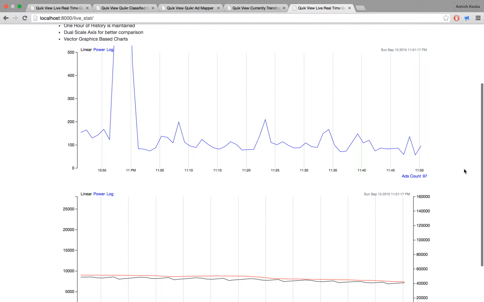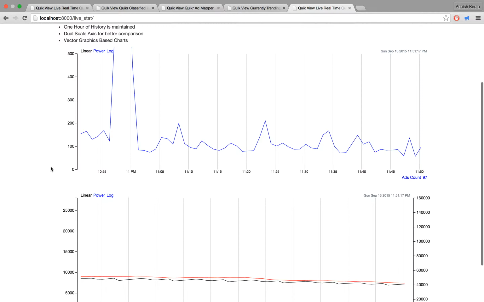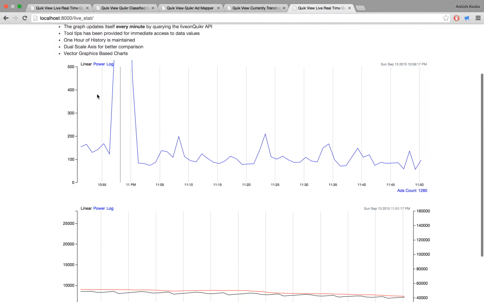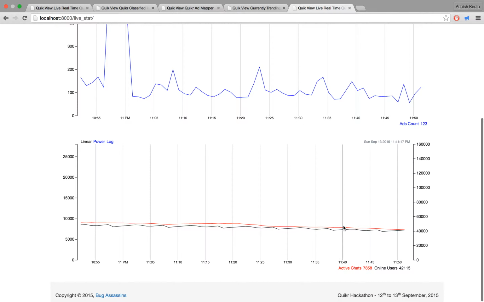So here is the last 1 hour, from 10:55 p.m. to 11:50 p.m. You can see how the number of ads posted per minute has been ranging from say 200 to more than 700 at this point of time, so the peak count has been around 700 ads per minute. This is an active chart, a plot of the number of active chats as well as online users.